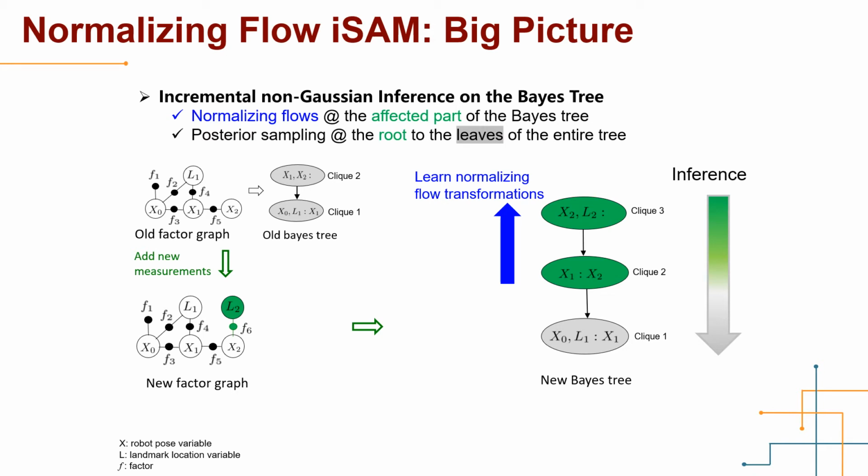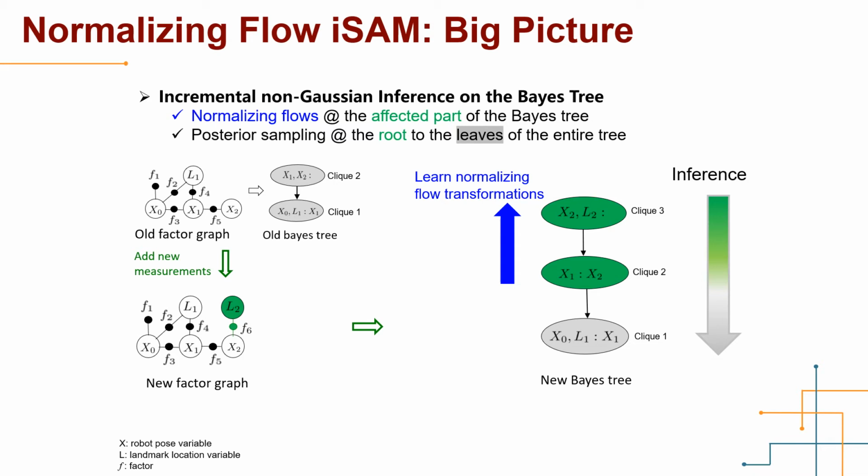New measurements and variables will lead to a new fact graph, which is on the bottom left. The right-hand side is the new Bayes tree. However, only part of the tree has been affected since the old one. The affected part is marked in green. We just need to learn normalizing flows on the affected nodes, and the learned model in the gray nodes can be reused. This incremental step corresponds to the short blue arrow in the figure.